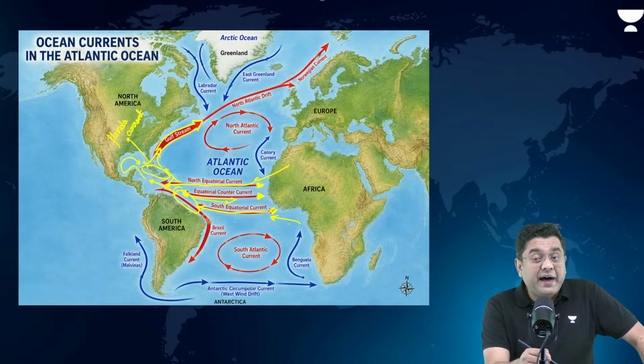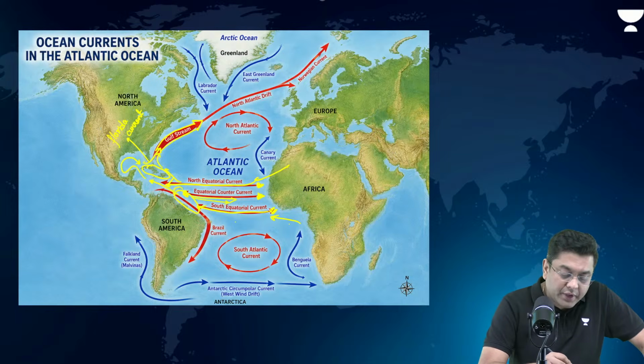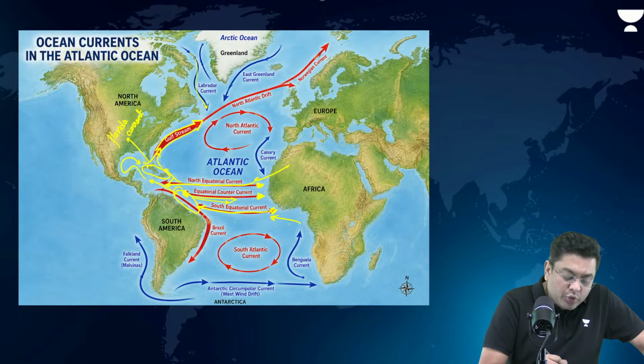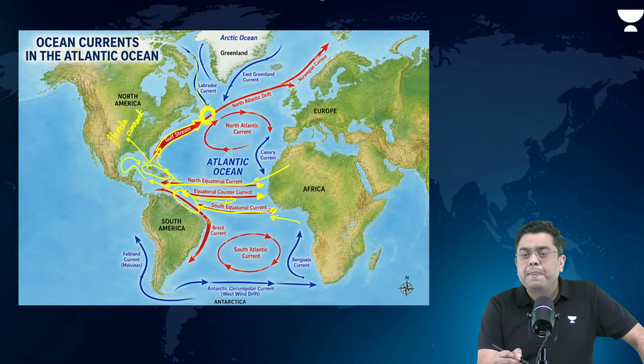This Gulf Stream, as it moves further northwards, meets a cold ocean current coming from the higher latitude, that is your Labrador current. Here you have the mixing of the cold and the warm ocean current.